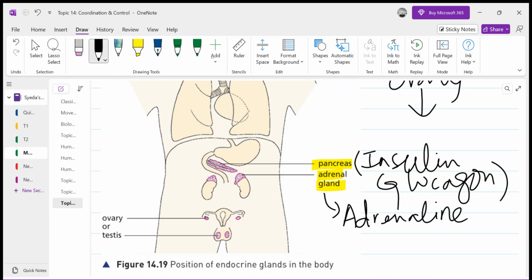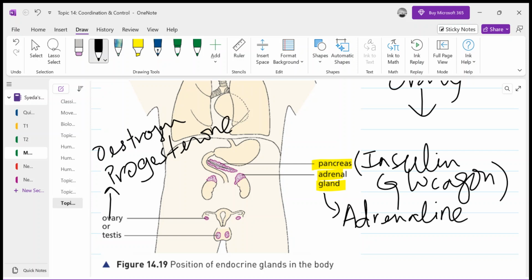Now the function of the ovary: the ovary is another gland. There are two ovaries present in a female, and in all mammals there are two ovaries present. The ovary makes the hormones estrogen and progesterone, and these two hormones we will be discussing in detail in topic 16, animal reproduction.